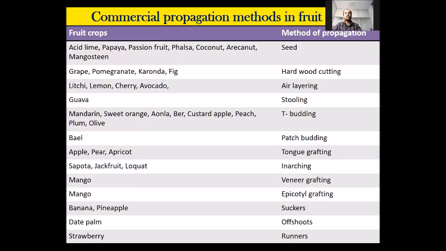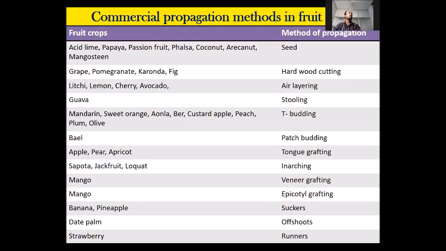Epicotyl grafting is also a special kind of grafting which is especially followed in mango in some regions of Maharashtra. Why is it called epicotyl grafting? Because grafting is done at the epicotyl portion of the rootstock. And suckers, offshoots, and runners are also some examples in fruit crops, which are commercial methods of propagation.